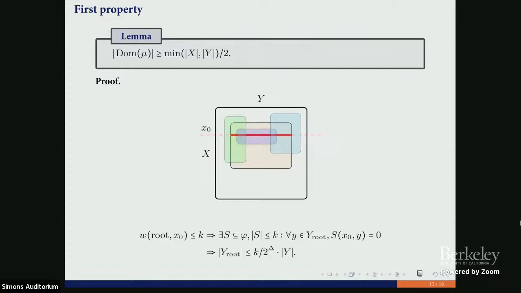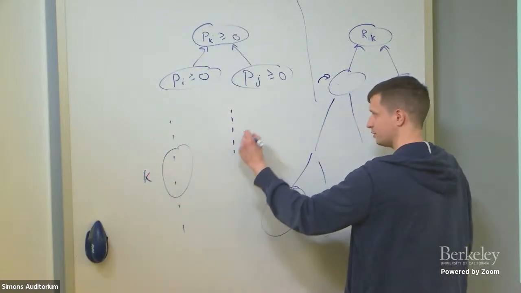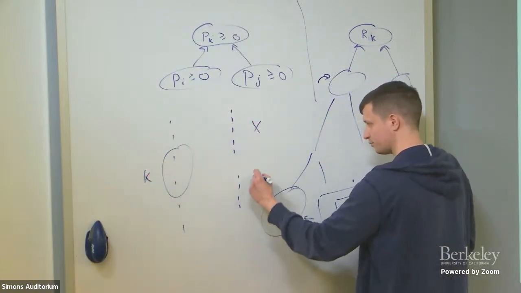What is the situation here? So we have a subformula of size at most k. We have x variables. We have y variables.